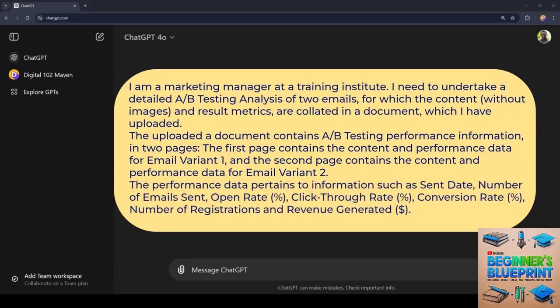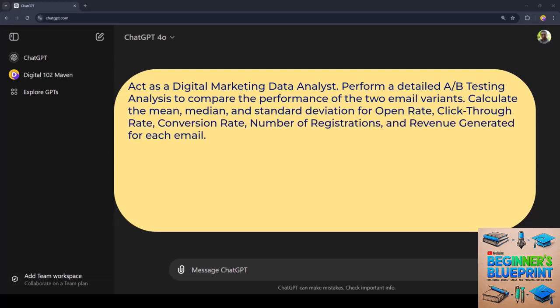The performance data pertains to information such as sent date, number of emails sent, open rate, click-through rate, conversion rate, number of registrations, and revenue generated. Act as a digital marketing data analyst. Perform a detailed A/B testing analysis to compare the performance of the two email variants.